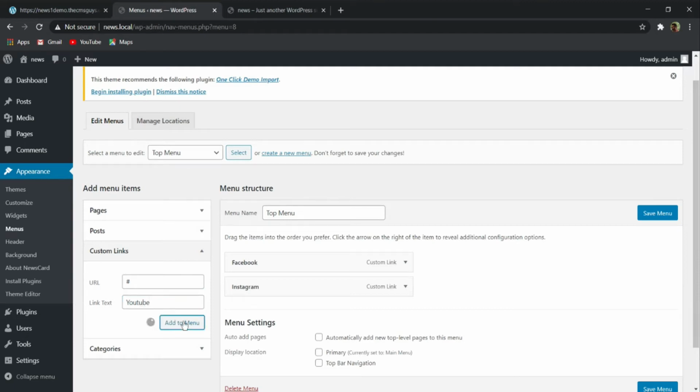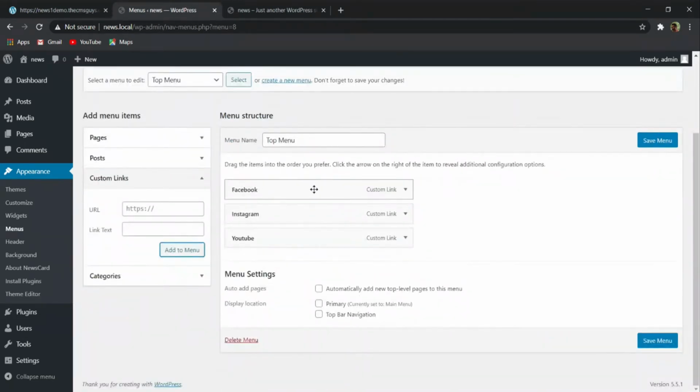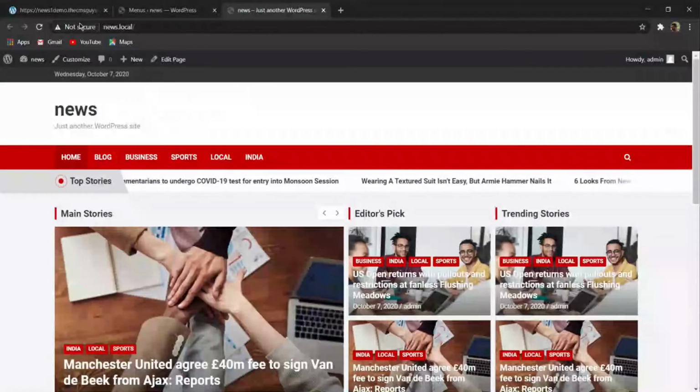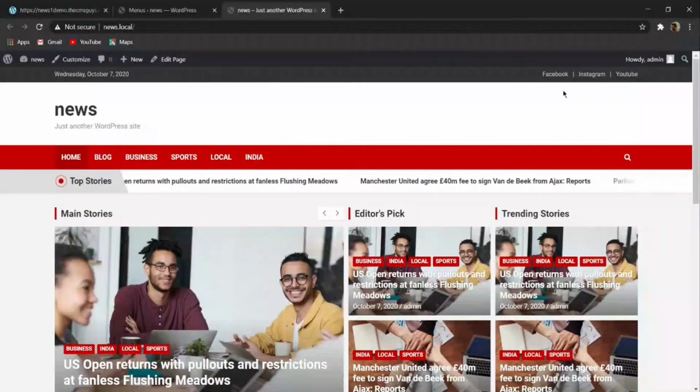So here again I will click on add new. So here also I have given Facebook, Instagram, YouTube, and then here on this display location I will tick mark this top bar navigation, and then I will click on save menu. So now whenever I refresh my page, here you can find this Facebook, Instagram and YouTube option is available here.